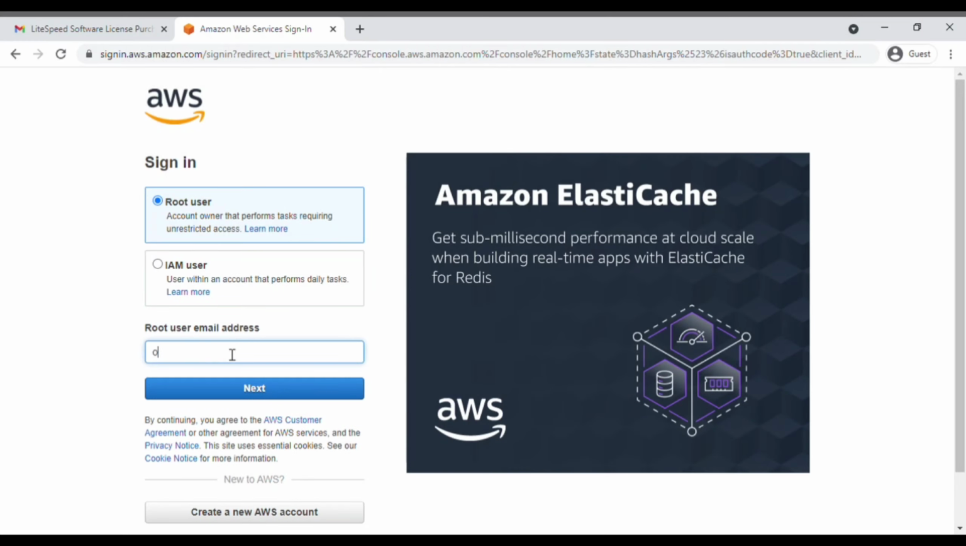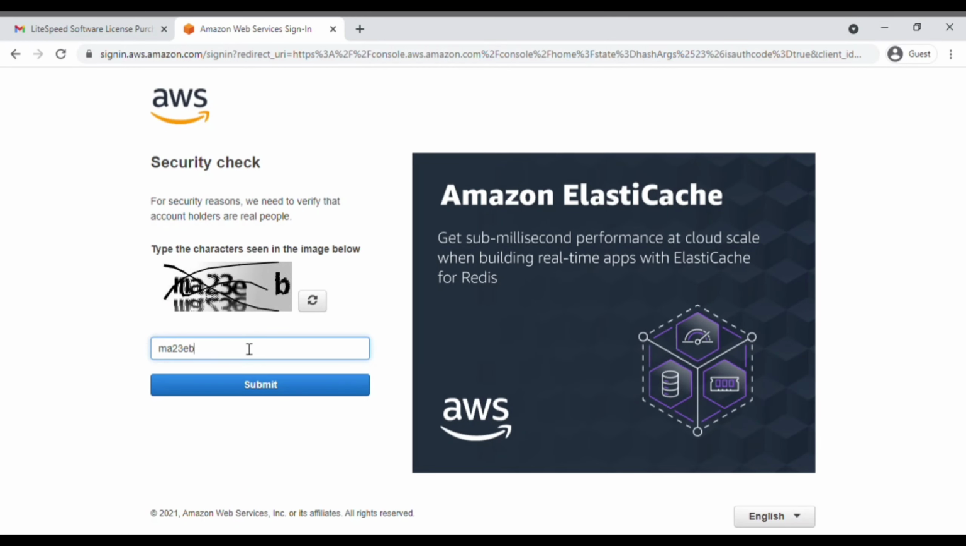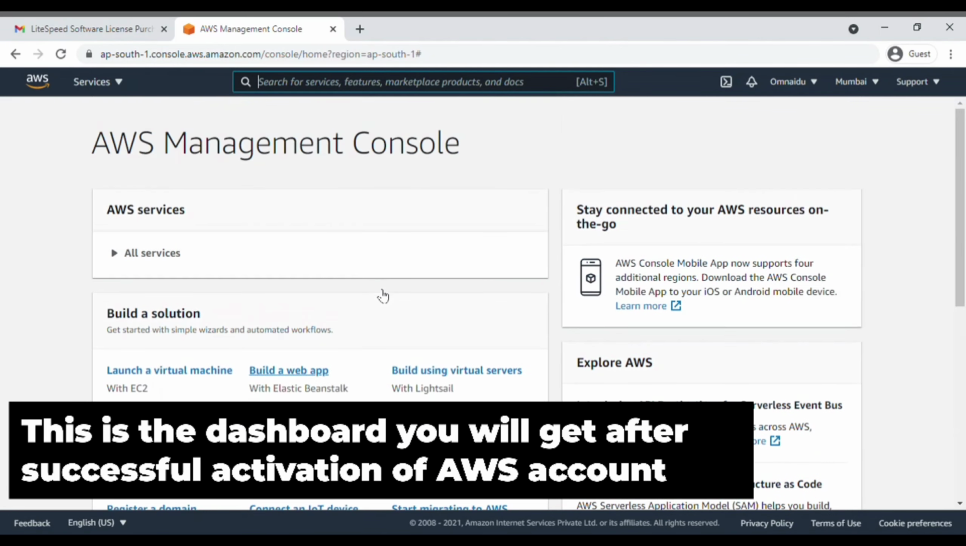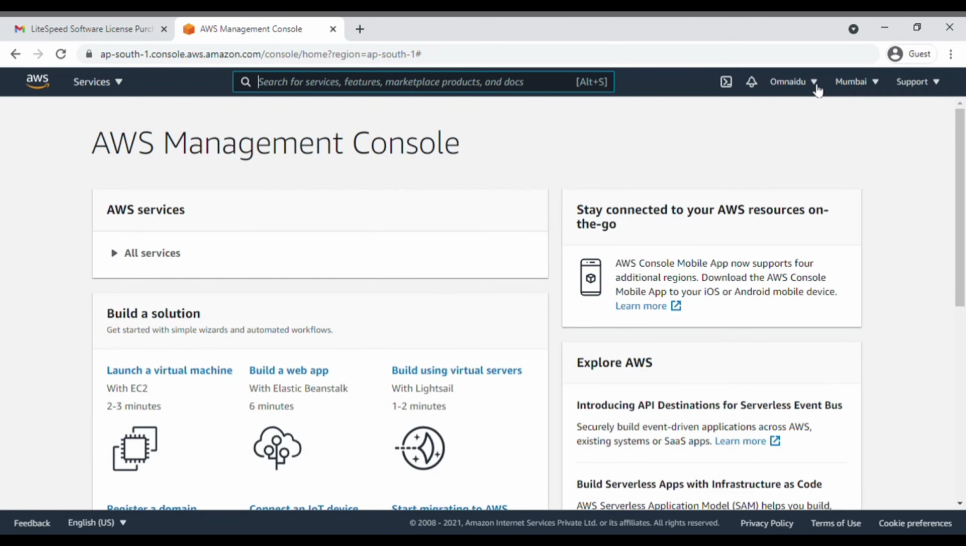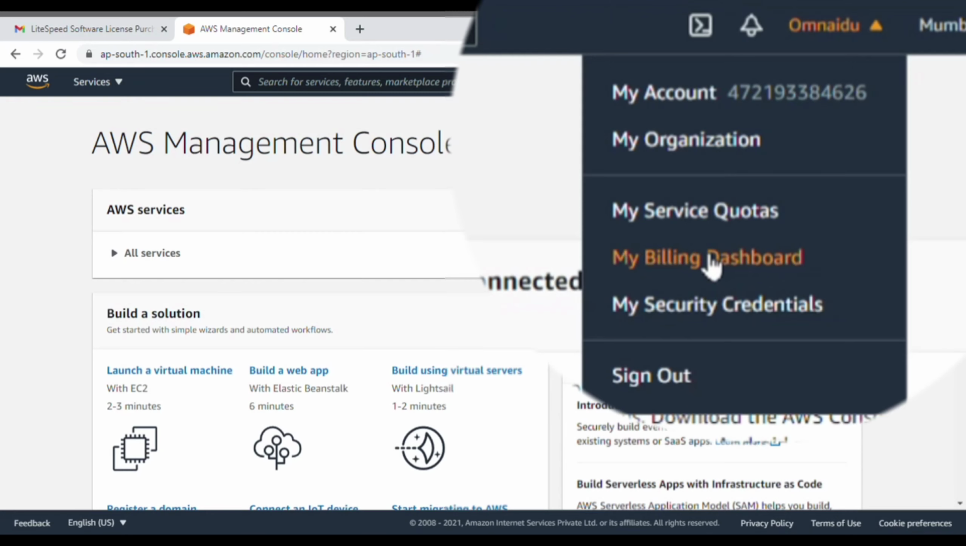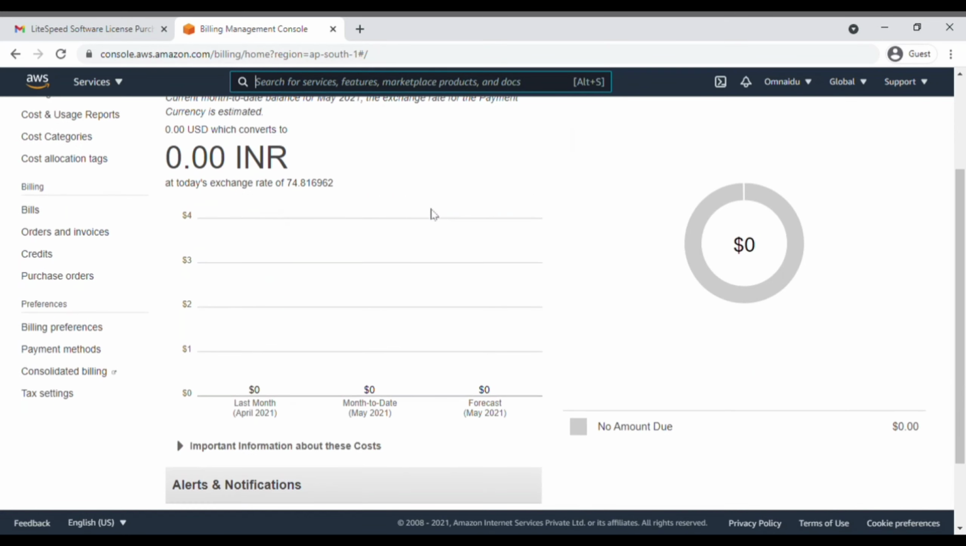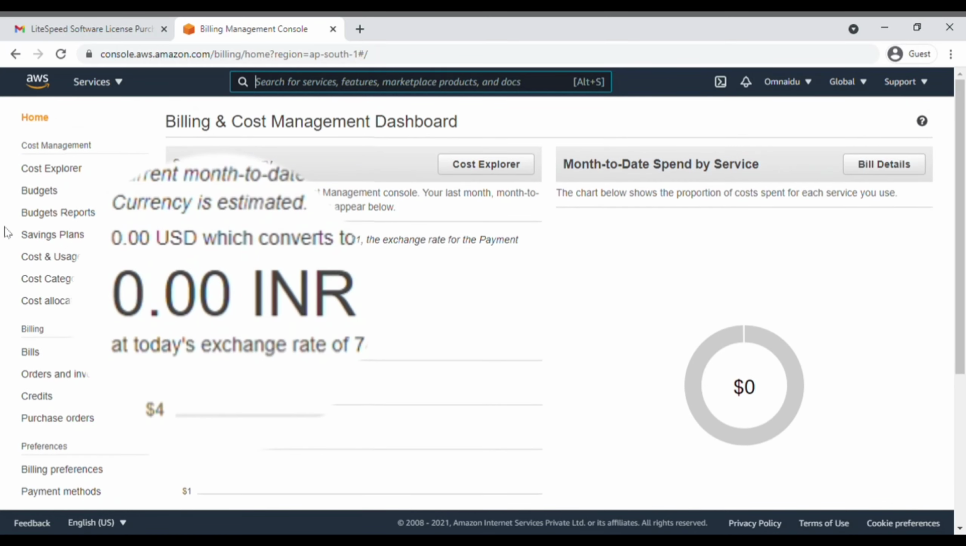So the first thing you need to do is sign in to the console using the email address. This is the dashboard you will see after the activation. Now on the top right hand corner, click on your name and then click on my billing dashboard. If you see such dashboard, if you are a free user, then this should be 0 for every month.